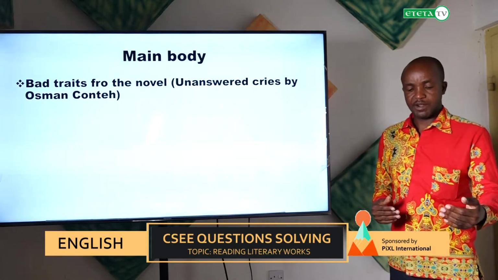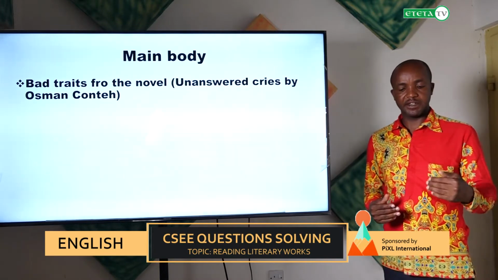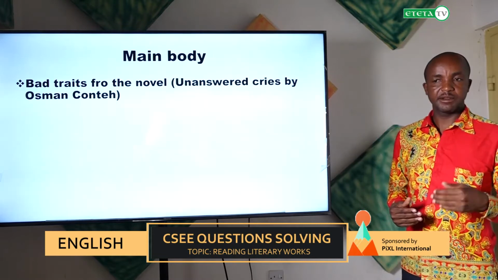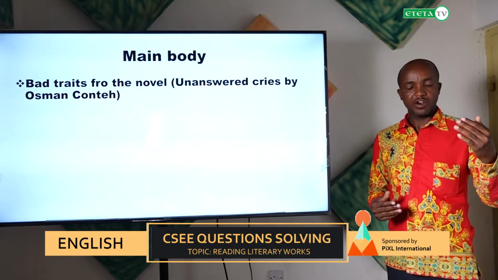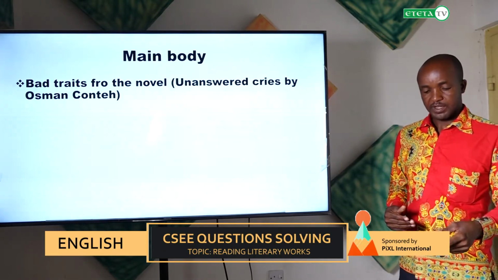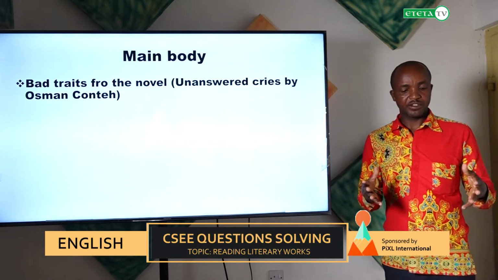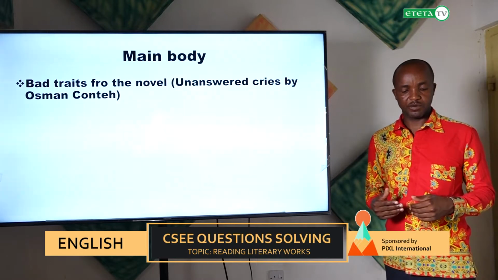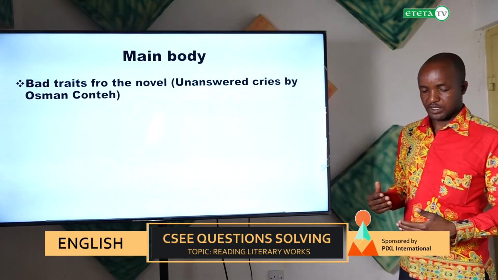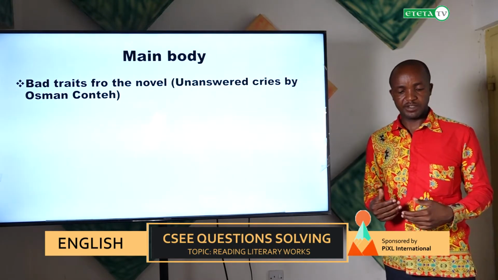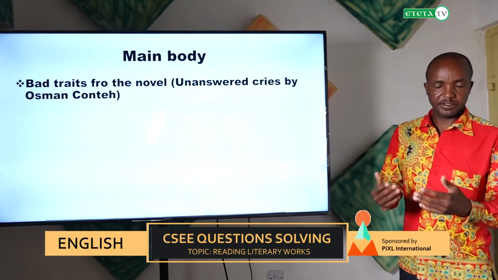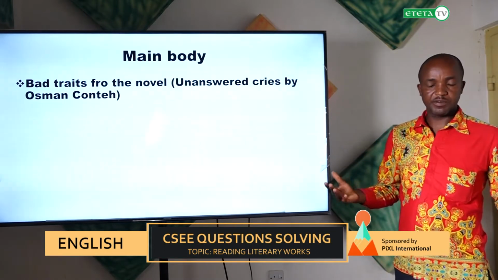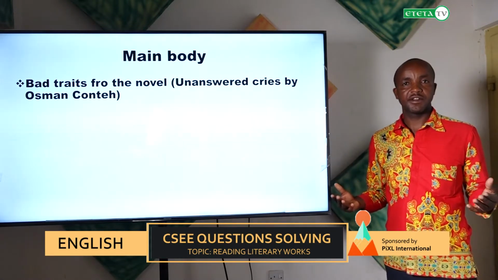So you have, for instance, for my case, I have selected 2 novels, and one of the novels which I actually analyze the bad trait which appeared on it is Unanswered Cries, which is written by Osman Conte. But you must also know the writer of this book, that Unanswered Cries was written by Osman Conte, and the setting of this book, the environment where this novel was written, is in Sierra Leone,